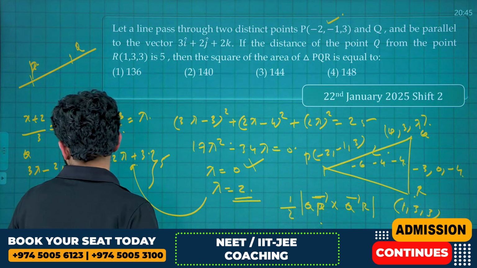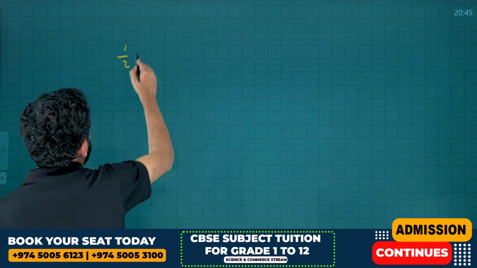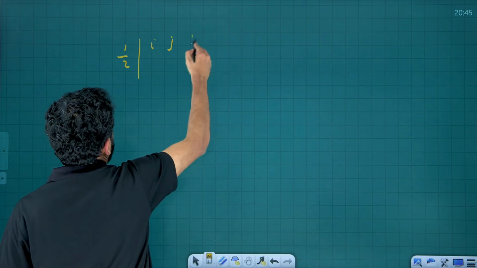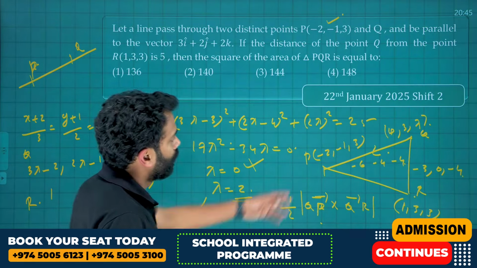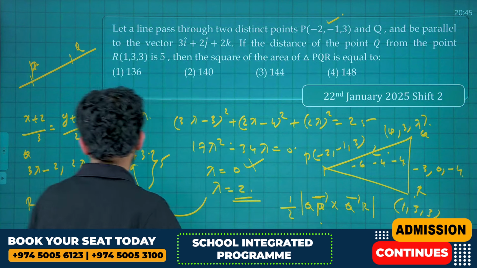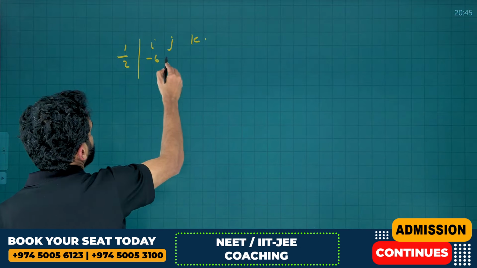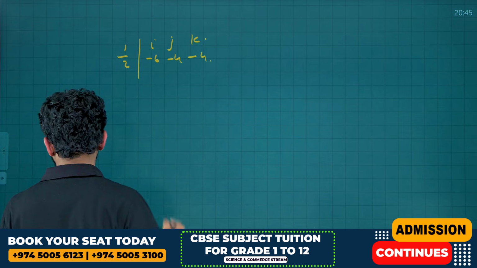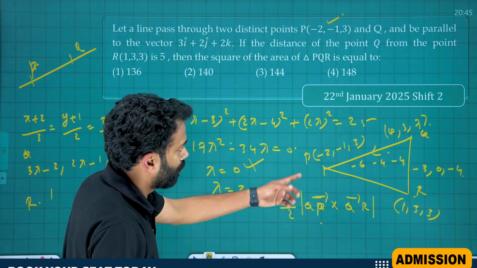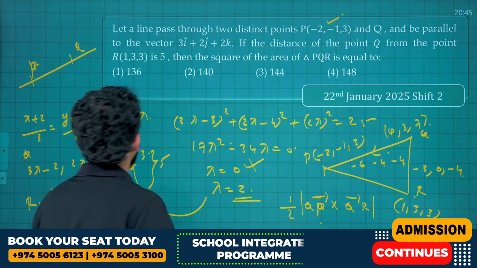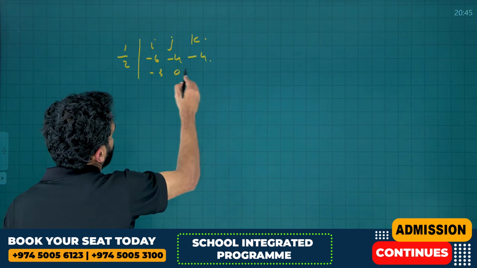That is half into the determinant with I, J, K, minus 6, minus 4, minus 4, and minus 3, 0, minus 4.